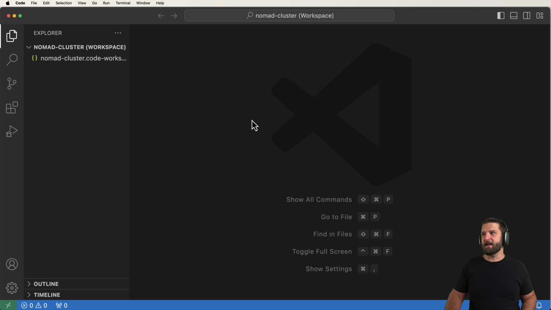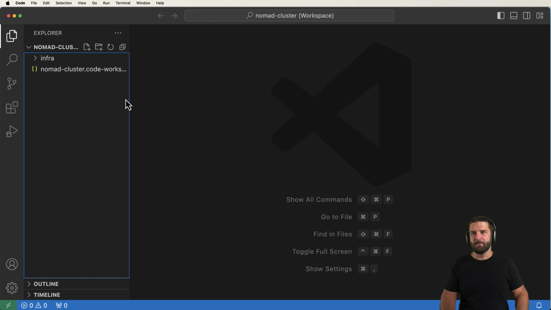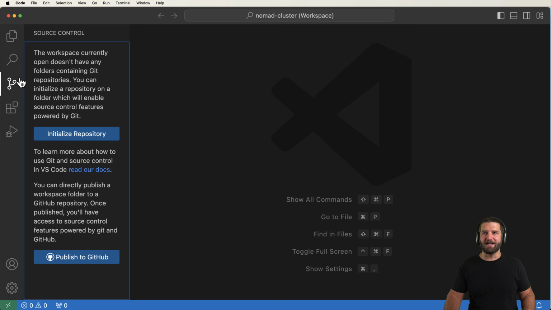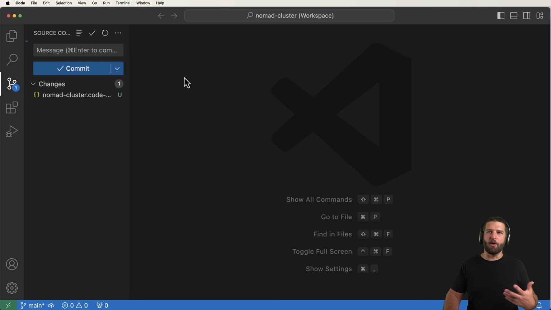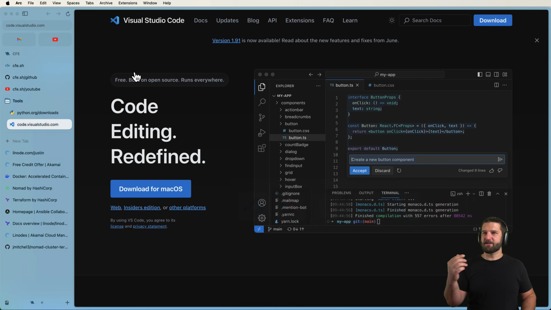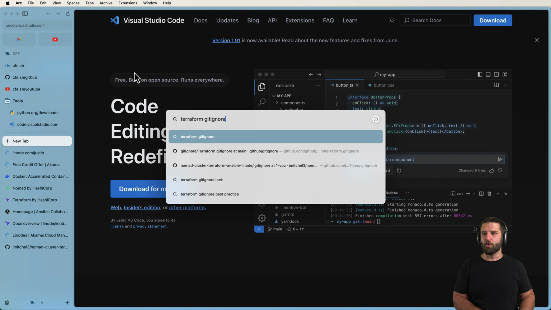Then I'll go ahead and actually create a new folder called Infra, which is where we're going to put all of our Terraform modules. And I'll also go ahead and initialize Git. So if you actually go into the source control tab here and initialize this repository, I'll go ahead and do that. Now the reason I'm mentioning this is because I do this on every series myself, even though you don't necessarily see it. So what we want is we want to bring in our Terraform git ignore right away.